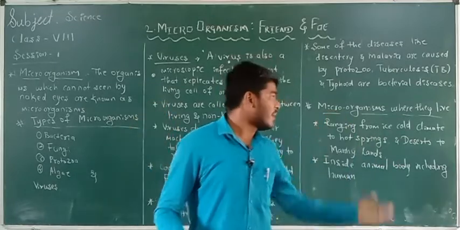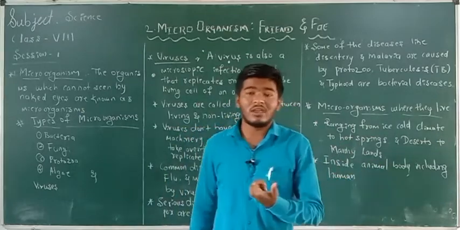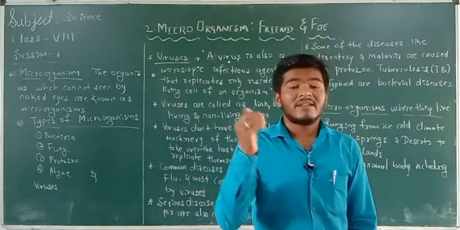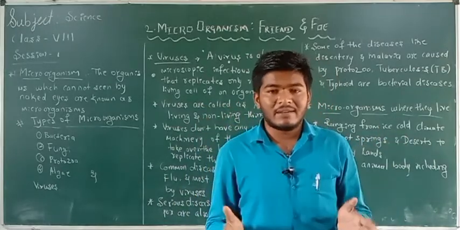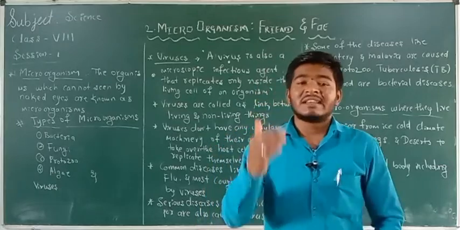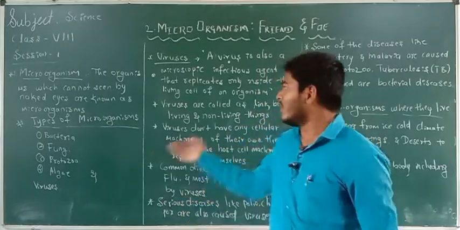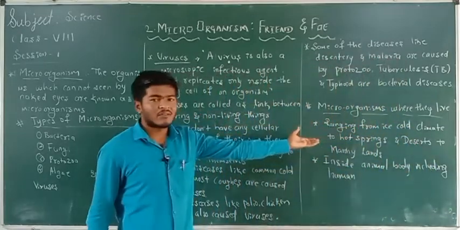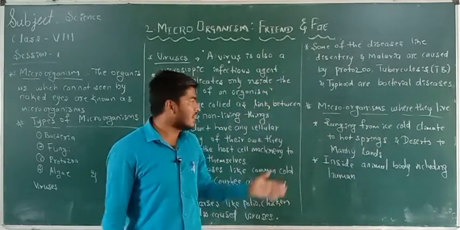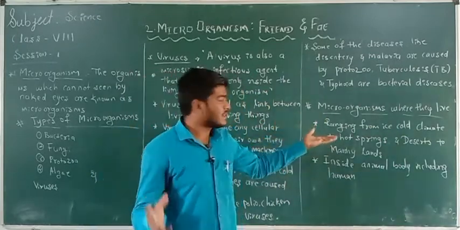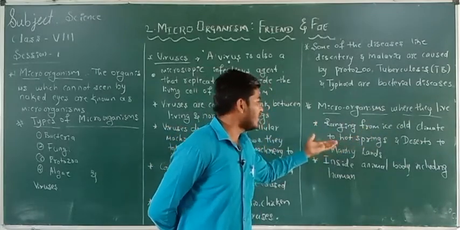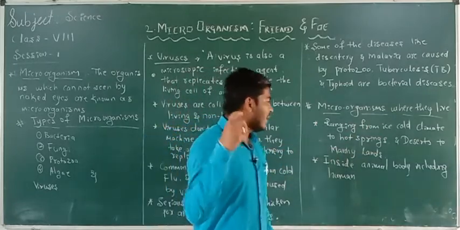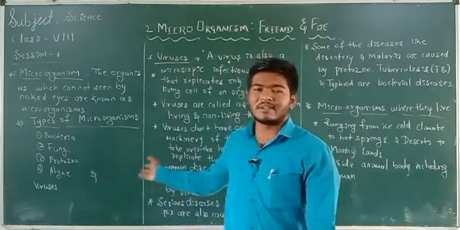And these microorganisms also live in animal bodies, including human bodies. In our bodies, some organisms are present that are helpful for our daily activities, such as the digestion process. That we will study in the next class. So microorganisms live everywhere in the environment, in every condition, from ice cold climates to hot springs and deserts to marshy lands, and also inside animal bodies, including humans.